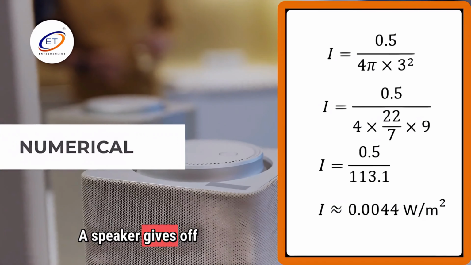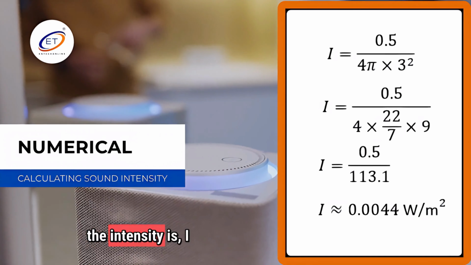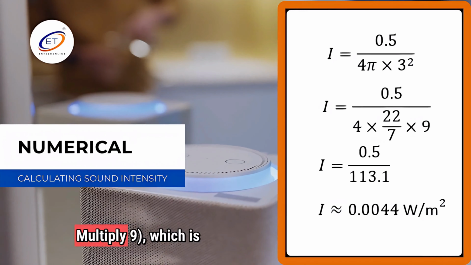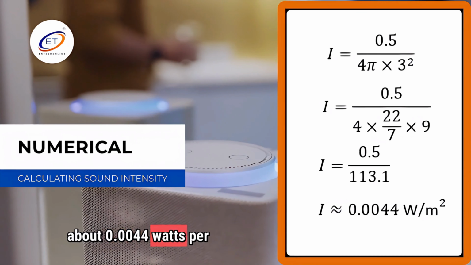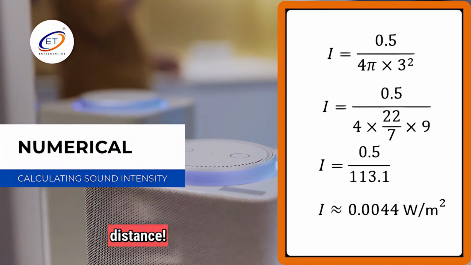A speaker gives off 0.5 watts of sound. At 3 meters away, the intensity is I equals 0.5 divided by 4 pi multiply 9, which is about 0.0044 watts per square meter. Sound spreads out, so intensity drops with distance.